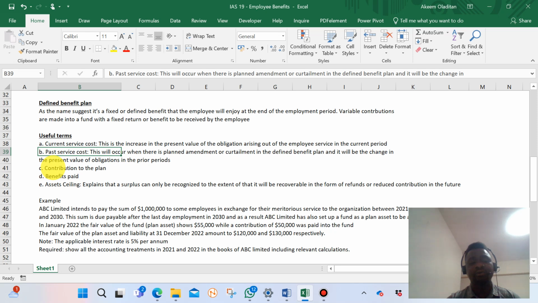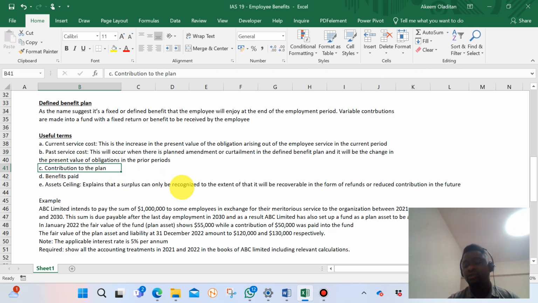Then there's also what we call contribution to the plan. Contribution to the plan is simply payment of funds into the plan, into the plan asset.